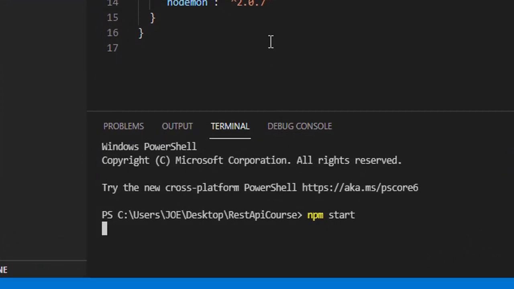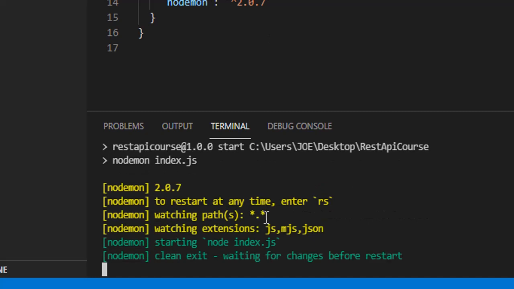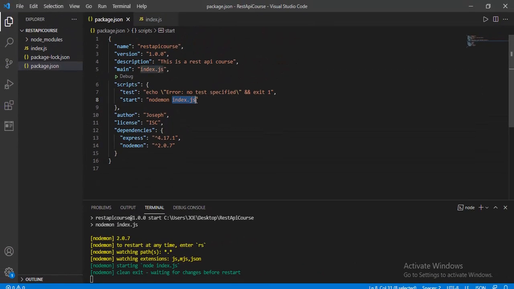So we saved the file. After we saved all the changes we made, we're now saying npm start. So you now see nodemon is working. We have here nodemon 2.0.7. Okay, so nodemon is set. Nodemon is working because we actually installed it and then wrote the start script here.